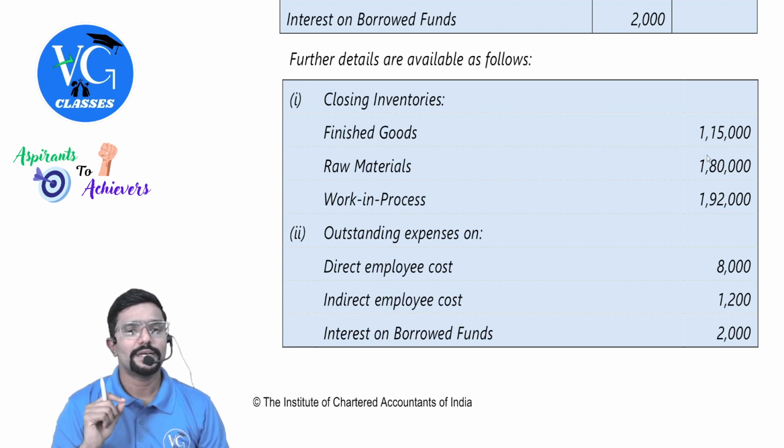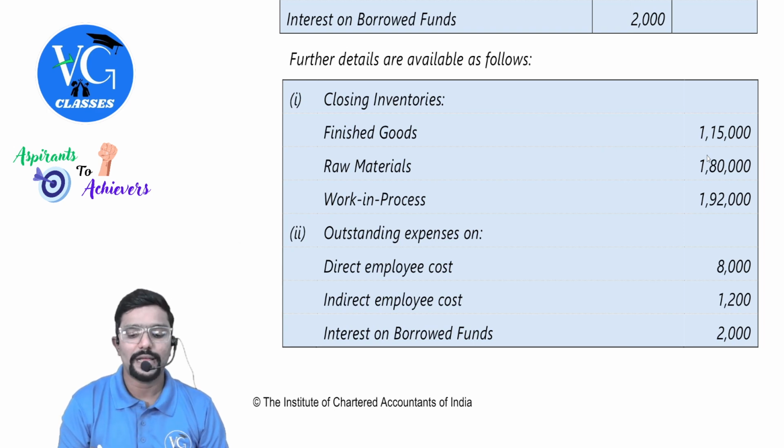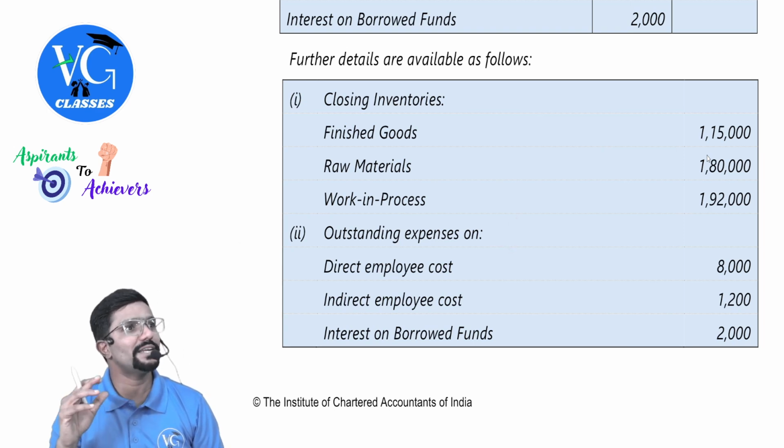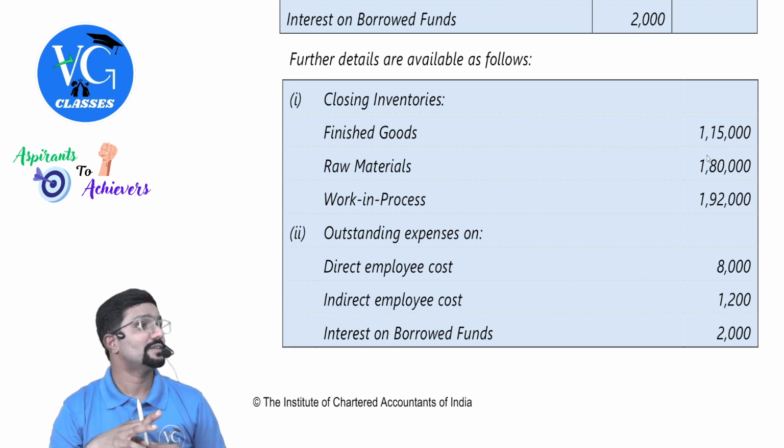Outstanding expenses on direct employee cost 8,000. Indirect employee cost 1,200. Interest on borrowed funds 2,000. What should we do with this? Add outstanding expenses, single entry system.